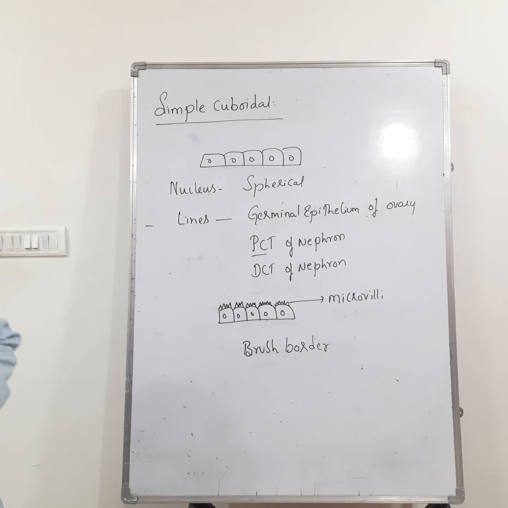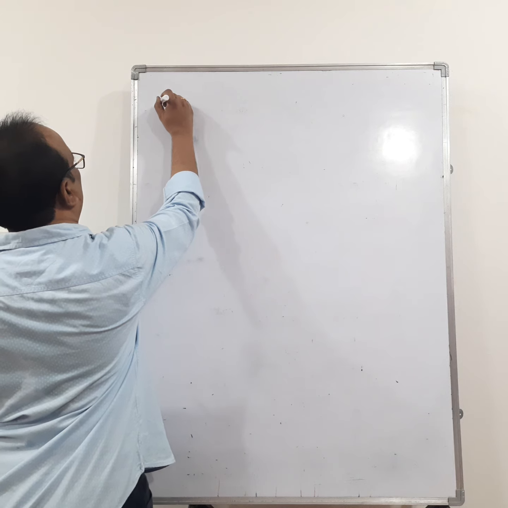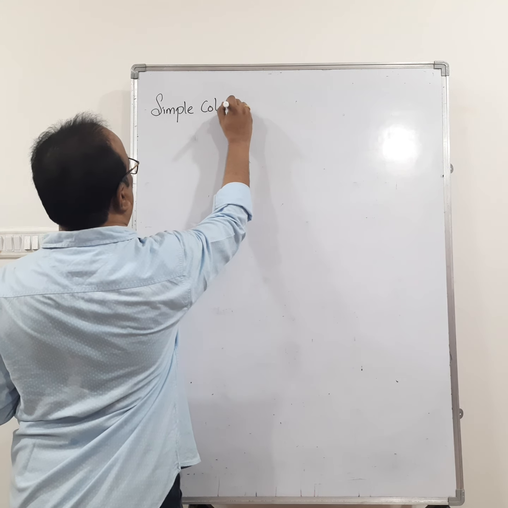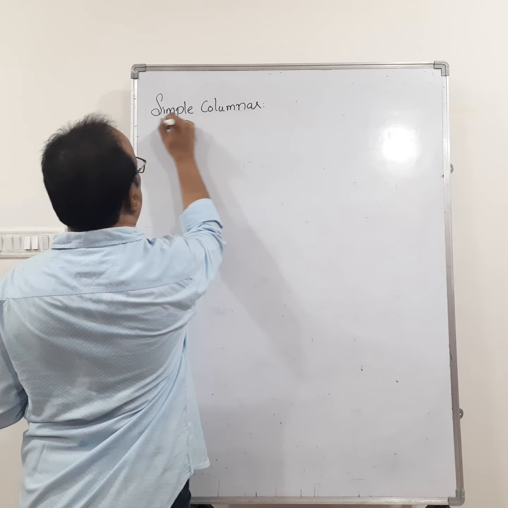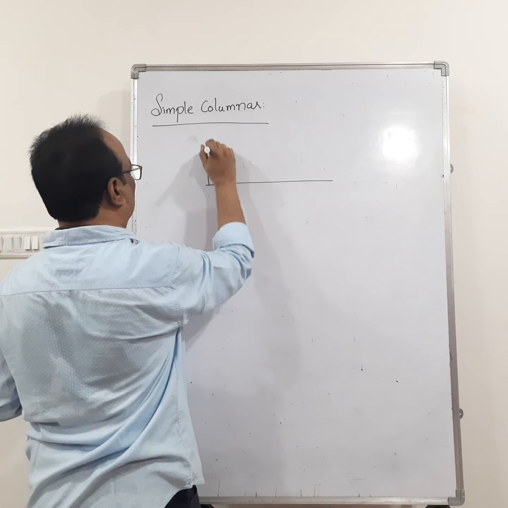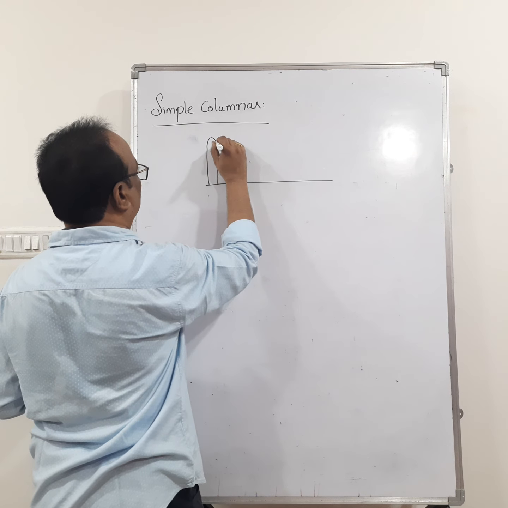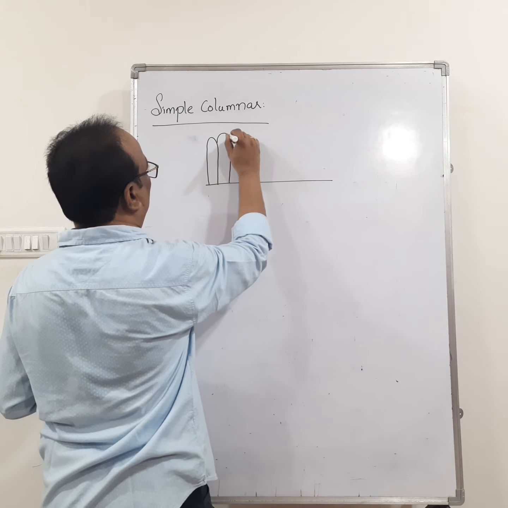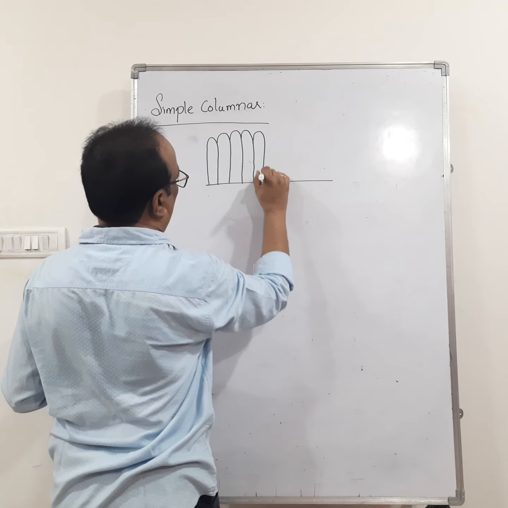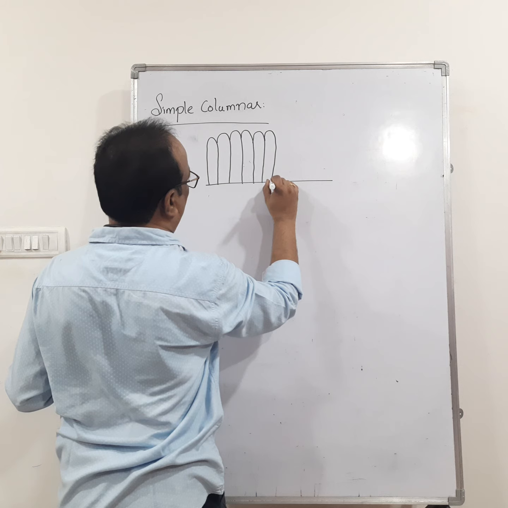Simple columnar epithelium. The cells of this epithelium are tall, slender and pillar-like. All the cells lie on the basement membrane.